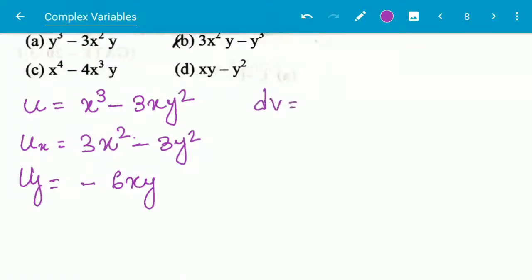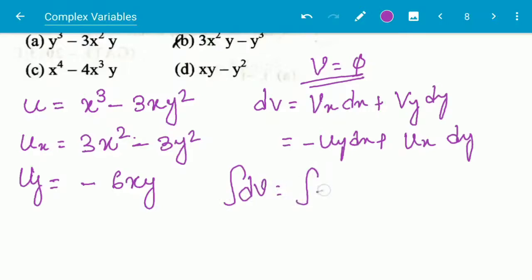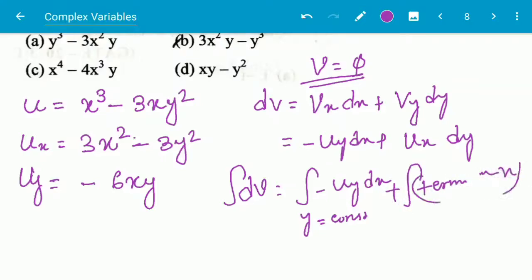So similarly dv, that is the total derivative of function v, where v is the phi here, is vx dx plus vy dy, and here it will be minus uy dx plus ux dy, and if we integrate both sides, it will be minus of uy dx, y equal to constant, plus terms not containing x, dy.